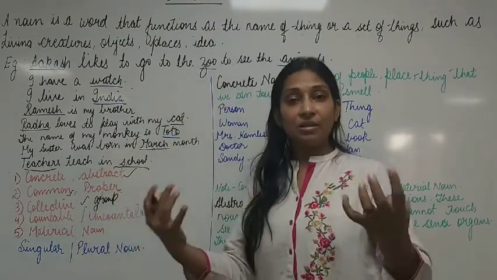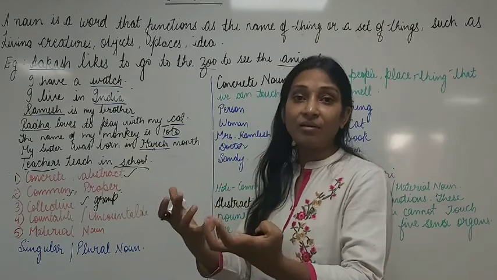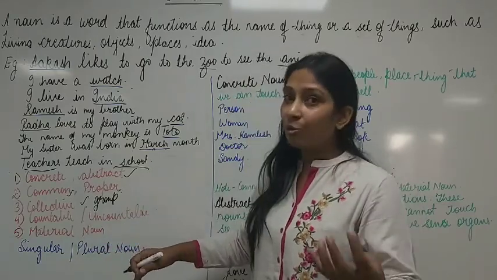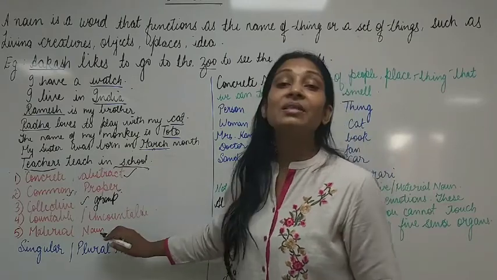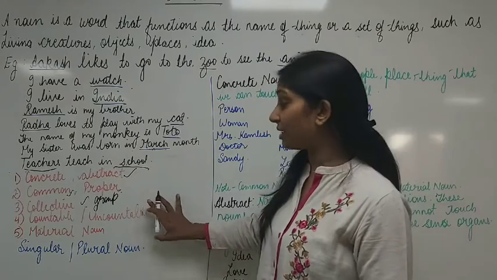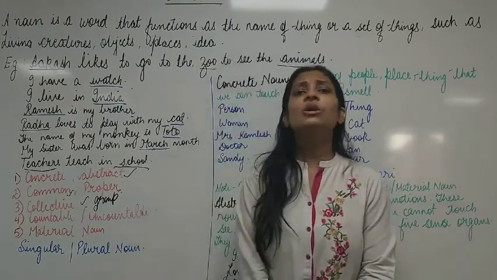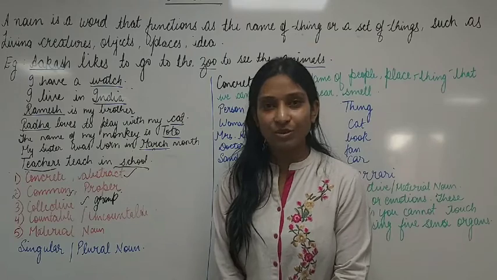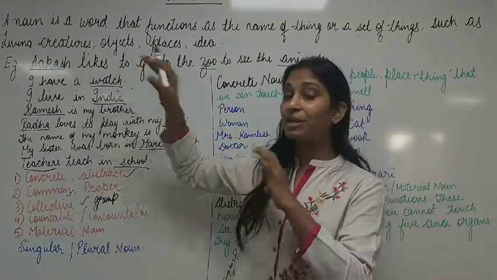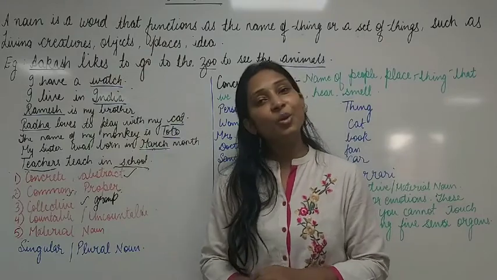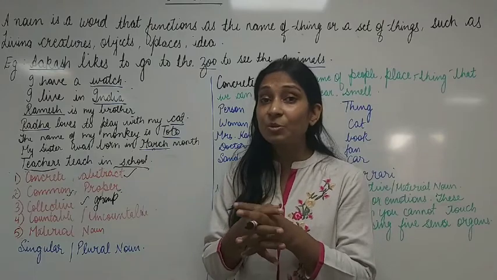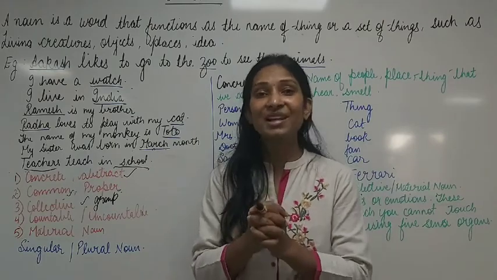Then countable and uncountable nouns. Then the material nouns. We are going to understand all these separately, and I am also going to tell you singular and plural nouns. We are going to cover everything under the topic nouns, but in today's lesson we are just going to understand the difference between the concrete and the abstract noun.